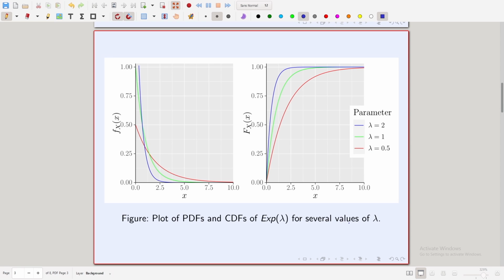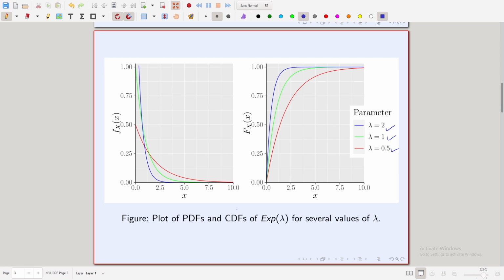Now, these are some plots of PDFs and CDFs of exp(lambda) for several values of lambda. We have plotted here for 3 different values: lambda equal to 2, 1 and 0.5. The higher the lambda, the faster the PDF decays. Similarly, for the cumulative distribution function, the bigger the lambda, the faster it goes towards 1.